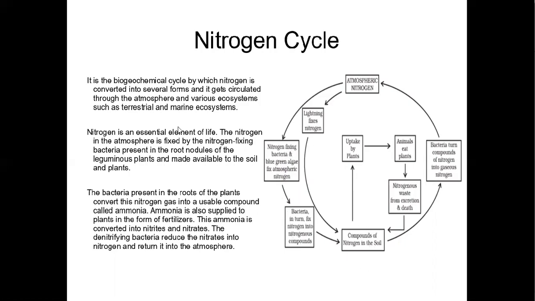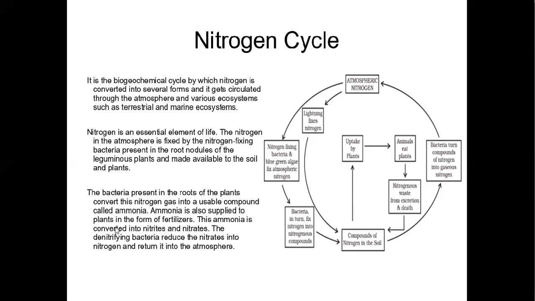The nitrogen cycle is the biogeochemical cycle by which nitrogen is converted into several forms and circulated through the atmosphere and various ecosystems such as terrestrial and marine ecosystems. Nitrogen is an essential element of life. The nitrogen in the atmosphere is fixed by the nitrogen-fixing bacteria present in the root nodules of the leguminous plants and made available to the soil and plant. The bacteria present in the roots of the plants convert this nitrogen gas into usable compounds called ammonia.